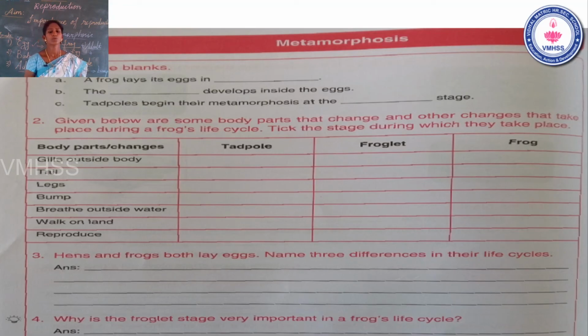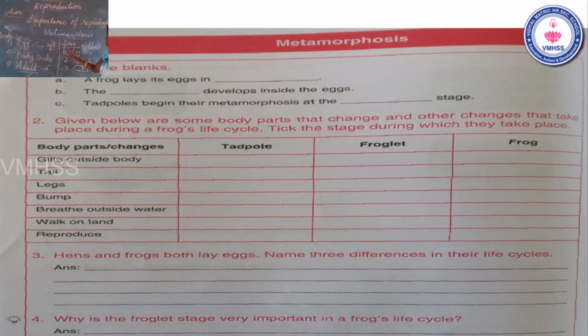Very good. Students, today, once again recall today's class. Today, our aim of the class was the importance of reproduction. Some of the life cycles we have seen today are the snake life cycle and the frog life cycle. How many stages in the snake life cycle? Egg stage, baby snake and adult snake.